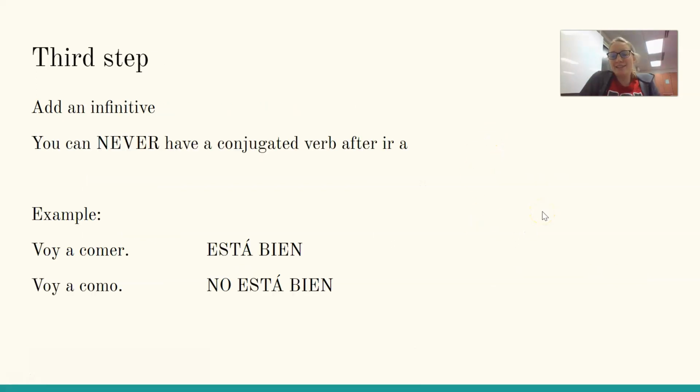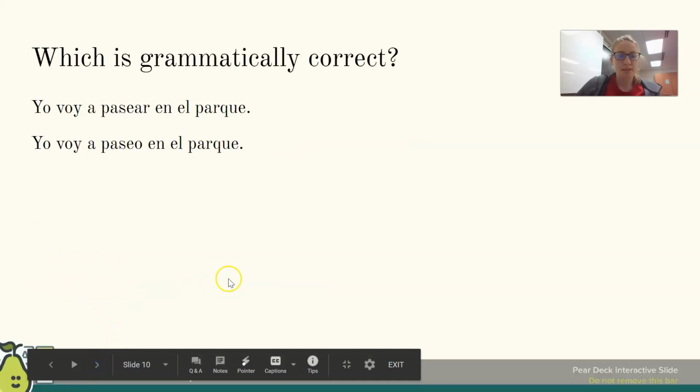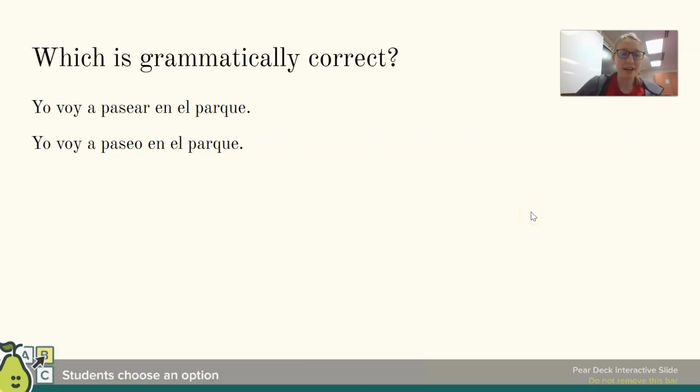Third step is you just gotta add an infinitive. What is that person going to do? You can never have a conjugated verb after ir a, okay? So, voy a comer está bien, ¿sí? Pero voy a como no está bien. No está bien. We can never conjugate this verb. So which is grammatically correct? Voy a pasear en el parque or voy a paseo en el parque? The answer is the first one because we have a conjugation of ir, the letter A, and then an infinitive ending in AR, ER, or IR. Okay? This one is conjugated, so it's incorrect.